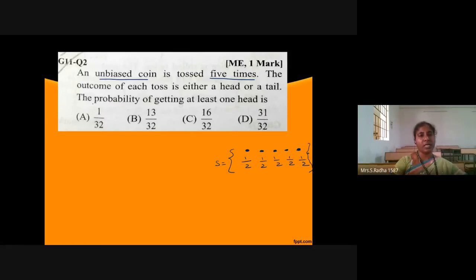Generally, how do we calculate the probability of getting at least one head? The probability is nothing but the number of favorable events divided by the number of total events.